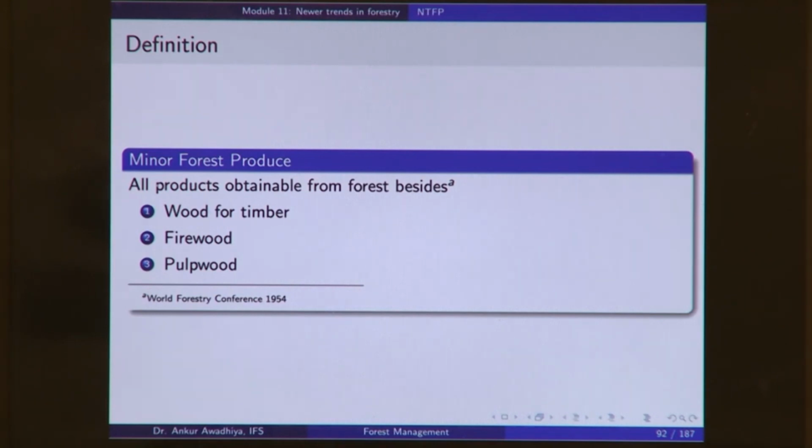So, if we remove timber, firewood and pulpwood, whatever else remains is minor forest produce. This is a pretty broad definition, but it only talks about the products from a forest. It does not talk about the services that are being provided by the forest.